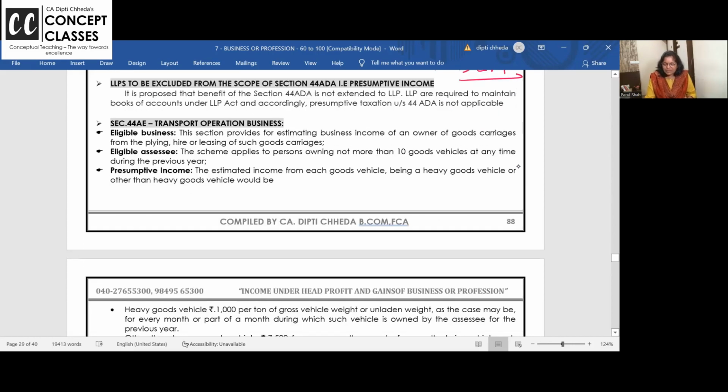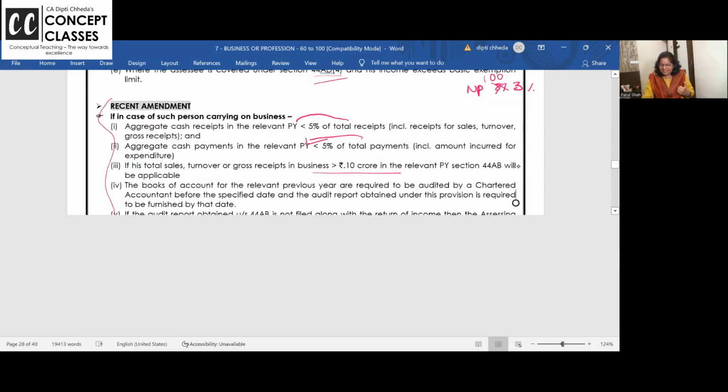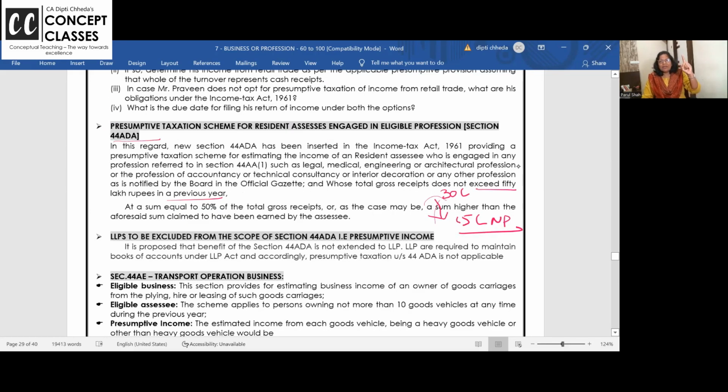Last in the series, are you all remembering the sections? These are very nice ones, dear students. What is 44AA? Maintain books of accounts. 44AB? Audit. 44AD? Presumptive taxation for business. 44ADA? Presumptive taxation for professionals. And now here